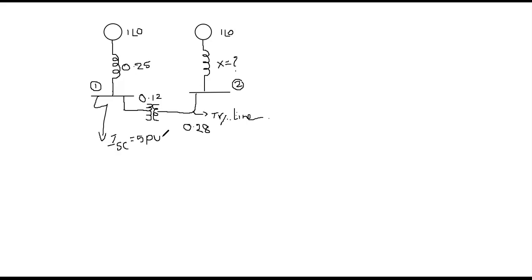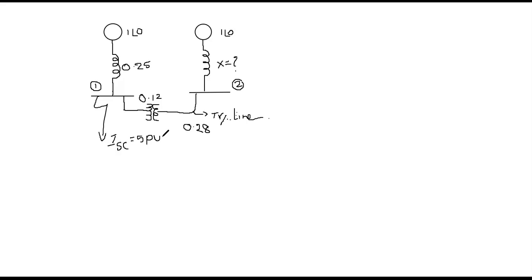That's what he has given, and particularly has mentioned the two source voltages in terms of per units. That is 1 at an angle 0, and generator 1 section reactance is given, that is 0.25, and you are asked to verify what is the generator 2 reactance.